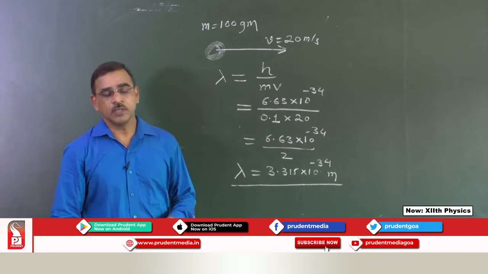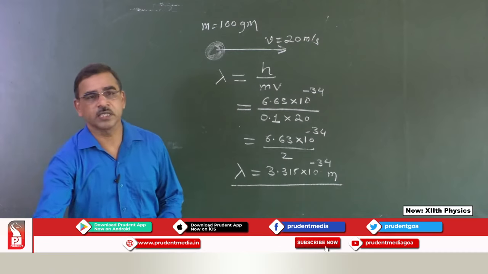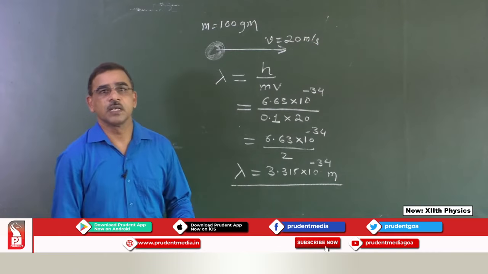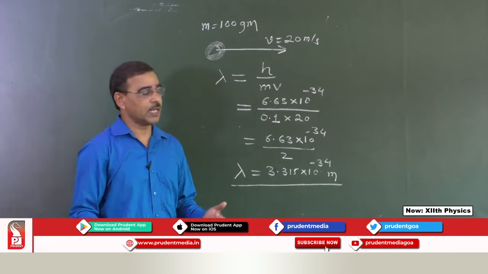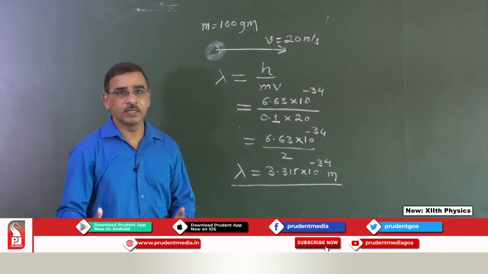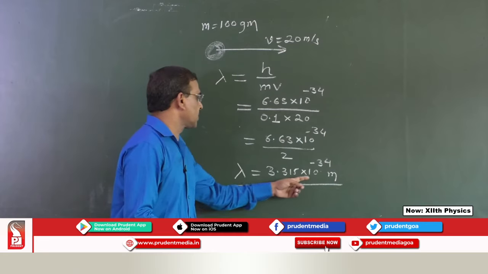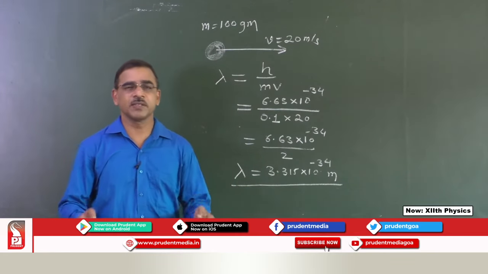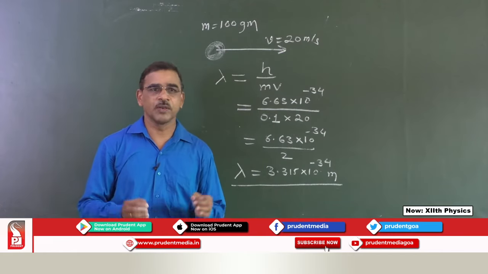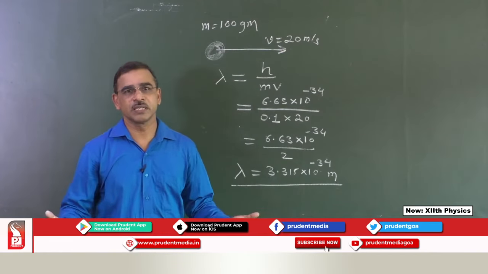So, if we have an object of mass 100 gram moving with 20 meter per second, then there will be a wave associated with it, and the value of the wavelength will be 3.315 into 10 raised to minus 34 meter. Minus 34 meter is a very small value. So, the wavelength is absolutely negligible.